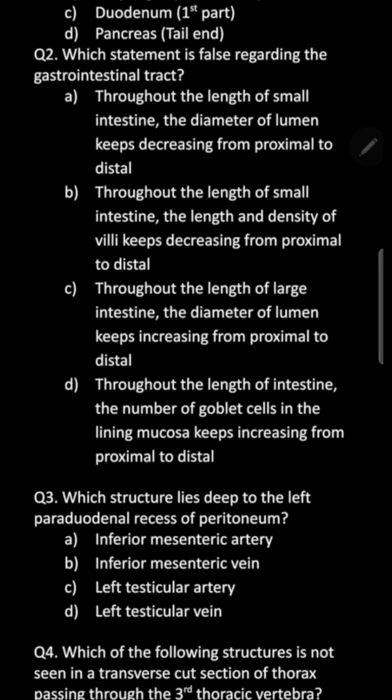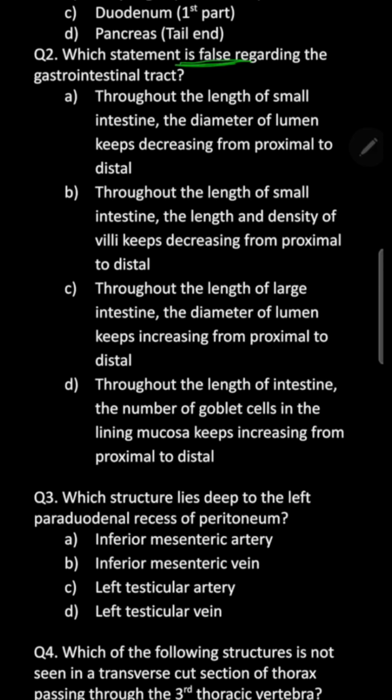MCQ number 2. Which statement is false regarding the gastrointestinal tract? Throughout the length of the small intestine, the diameter of the lumen keeps decreasing from proximal to distal. This is a correct statement because in the small intestine, the duodenum has the widest caliber and the terminal portion of the ileum is the narrowest, right?